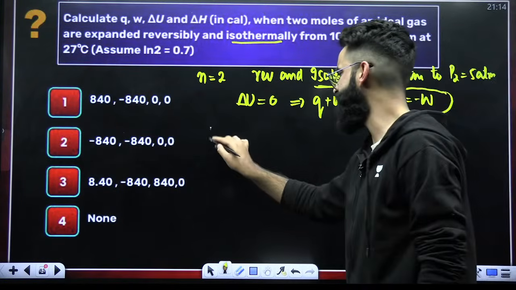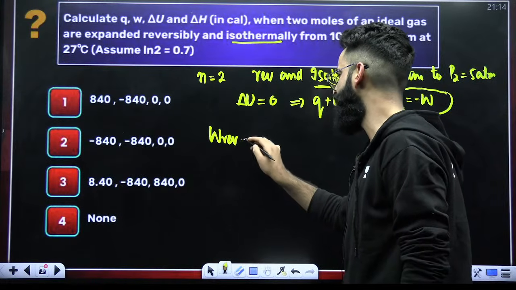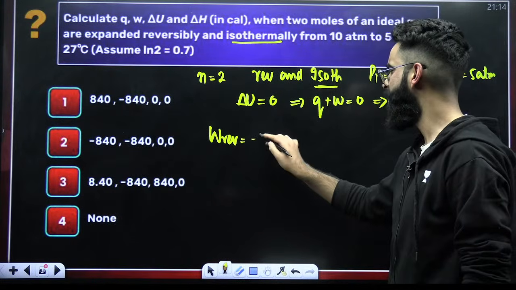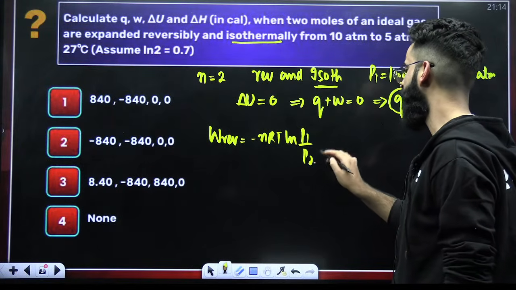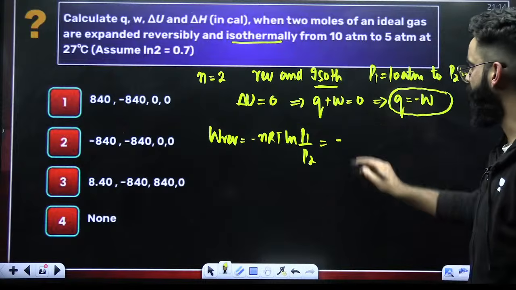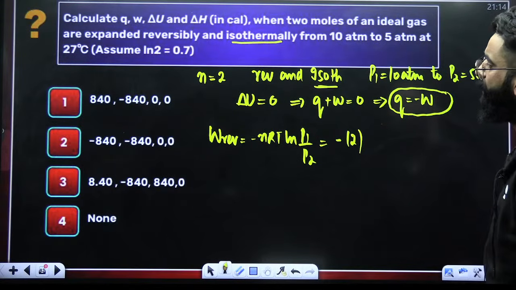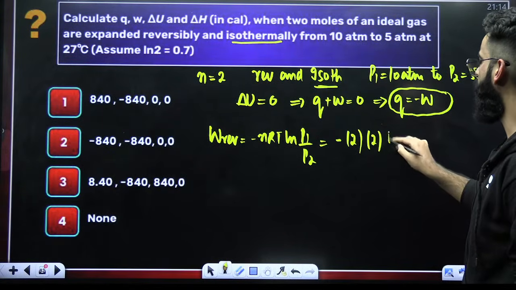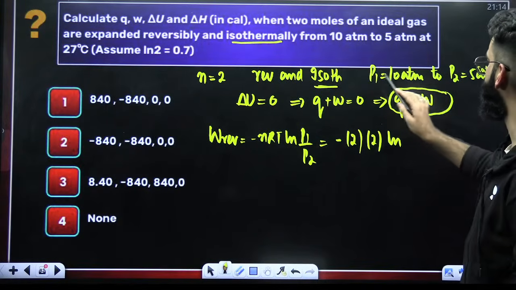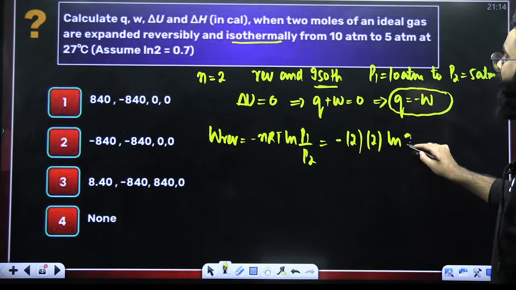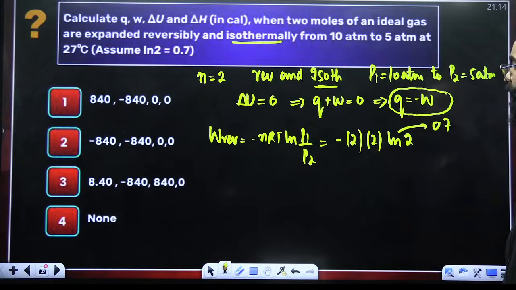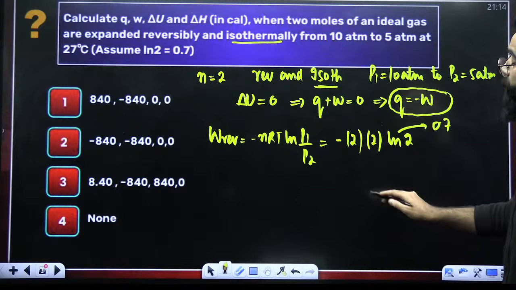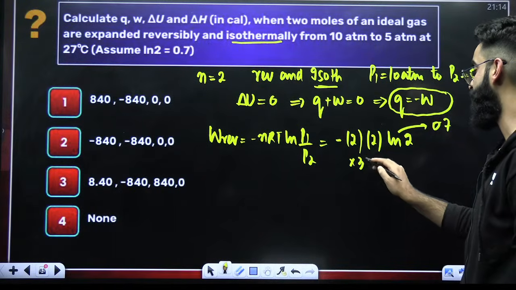Since the process is reversible, how do we calculate work done in reversible isothermal processes? It is nothing but minus nRT ln of P1 divided by P2. Now, what is n value? n value is 2. R value, taken in calories, is 2. Ln of P1 by P2: P1 by P2 is 10 by 5, which is 2. And as per the equation, ln 2 value is given to me as 0.7. So 2 into 2, and temperature I missed here. What is the temperature? Temperature is 27 degrees centigrade. That means 300 Kelvin.